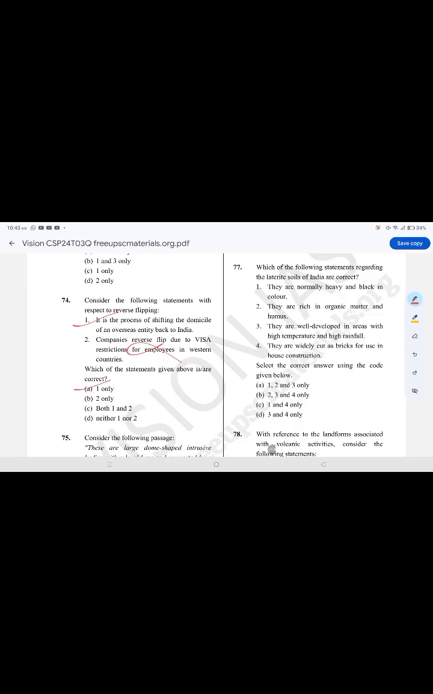Which of the following statements regarding the laterite soils of India are correct? The correct option is option D, 3 and 4. They are well developed in areas with high temperature and high rainfall. They are widely cut as bricks for use in house construction. They are rich in organic matter and humus. It is false. They are normally heavy and black in color.